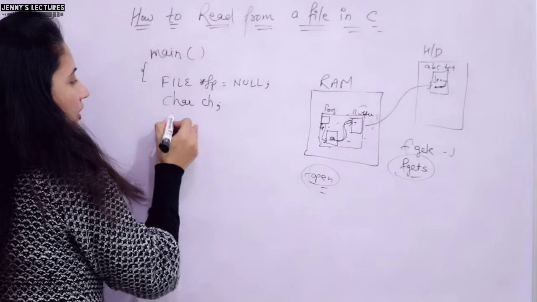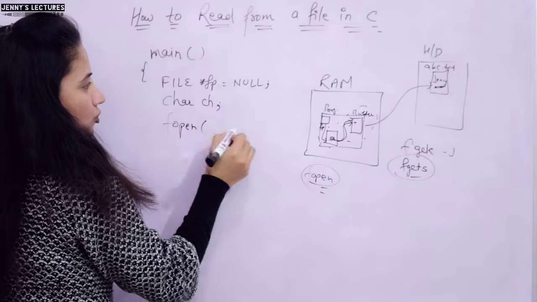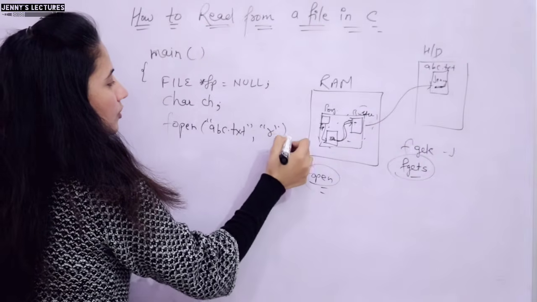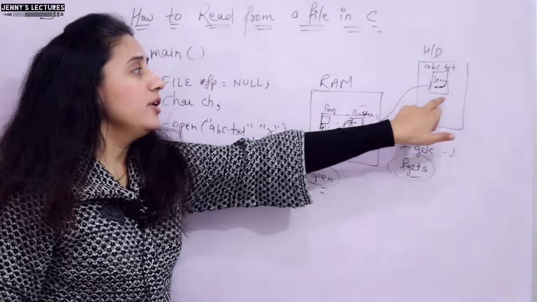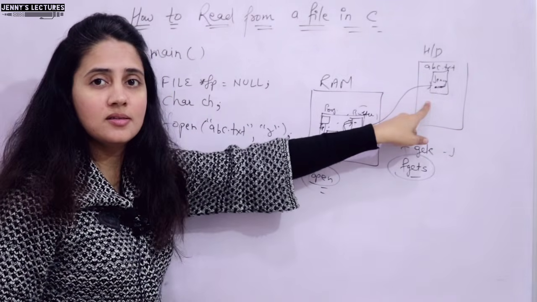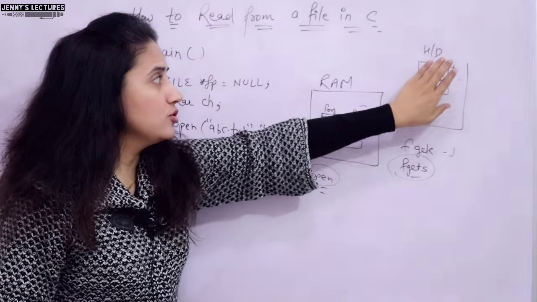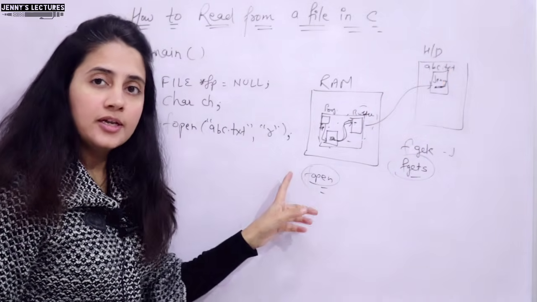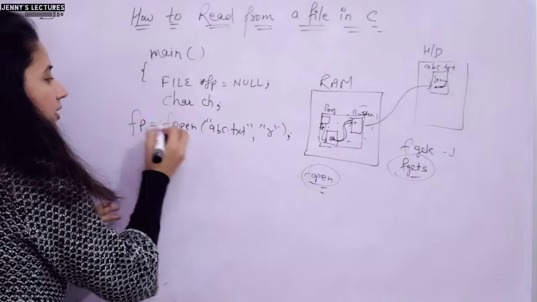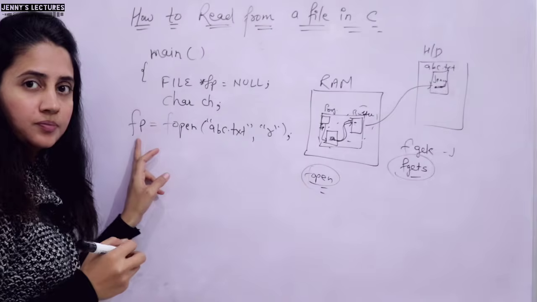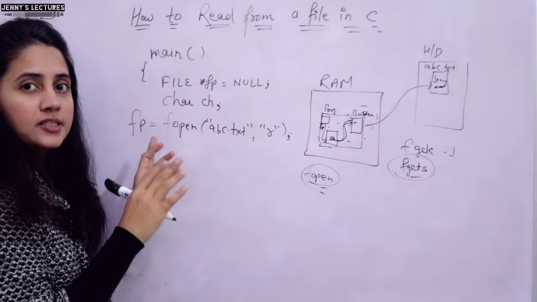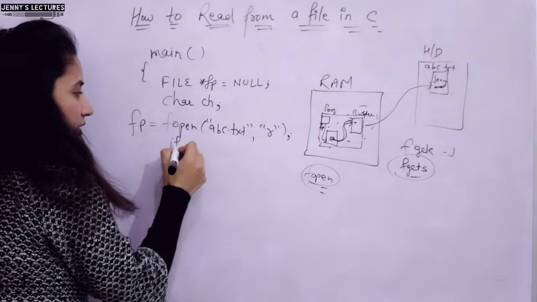So first of all, obviously we are going to open this file. The file name abc.txt and the mode, read mode. In this case, if you want to read something from a file, the prerequisite is what? That file must exist on your computer. If there is no such file abc.txt, it will give an error, right? So whatever it returns, the address would be stored in this file pointer fp. And if suppose this file is not there in our computer, then fp will have null, right? So first of all we will check that condition.